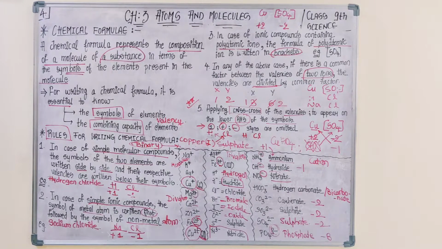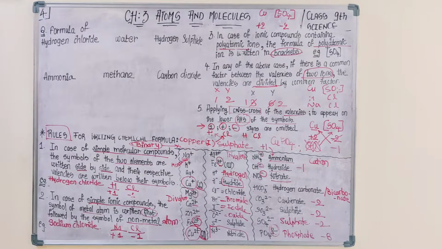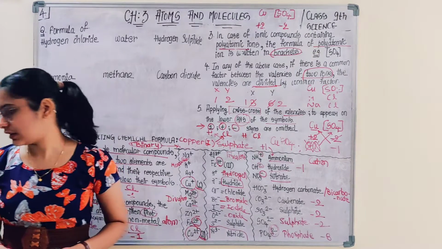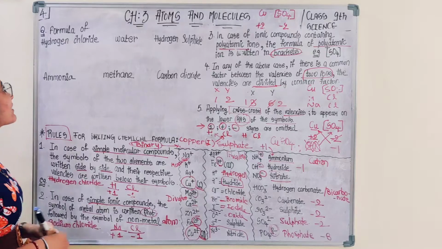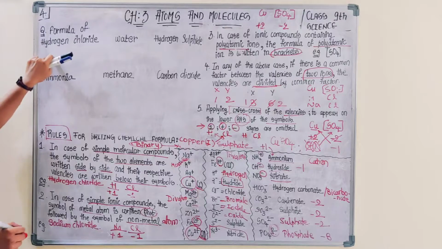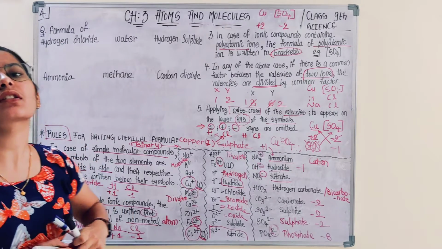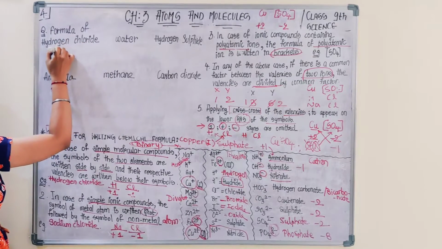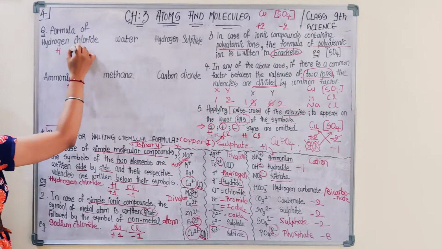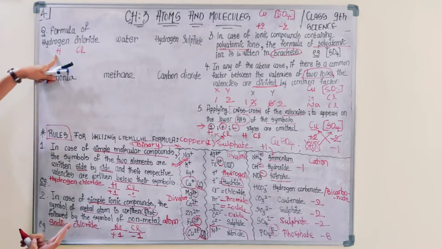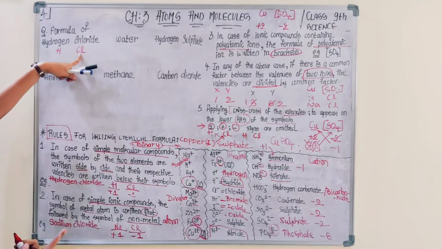To understand how you can write the chemical formula of a given molecule of a substance. On the top left hand side you are able to observe certain names of the molecules. First they have given hydrogen chloride. You know the elements present in hydrogen chloride are hydrogen and chlorine. So you have to write the symbol of hydrogen and the symbol of chlorine. Next step is to write the valency of hydrogen below it and chlorine below its symbol.